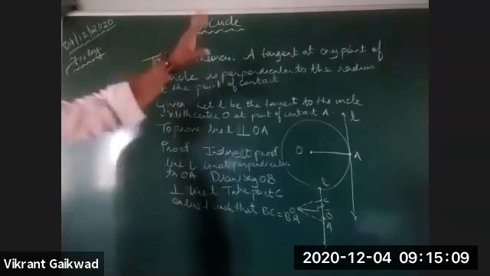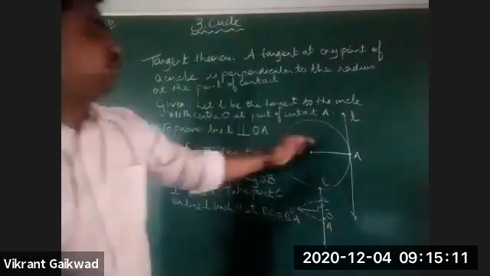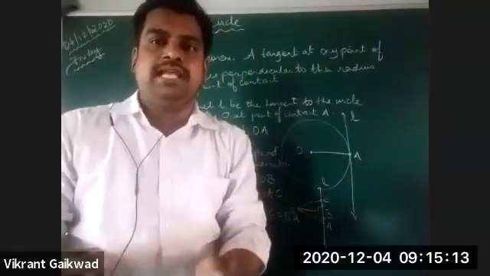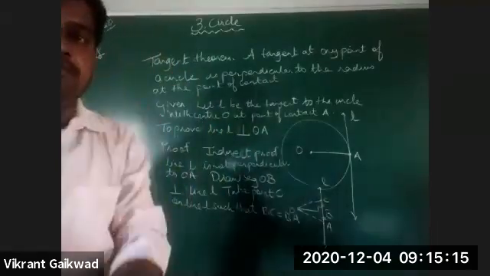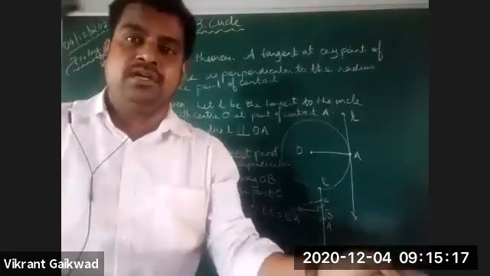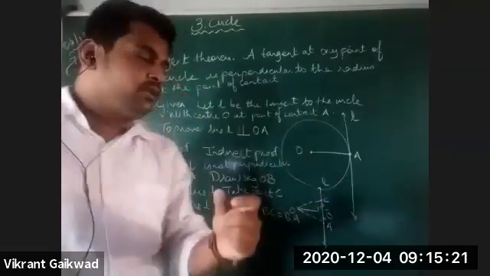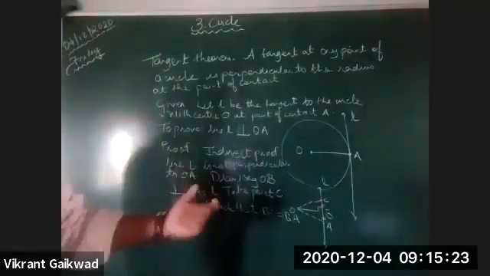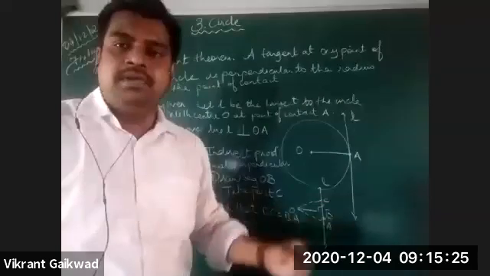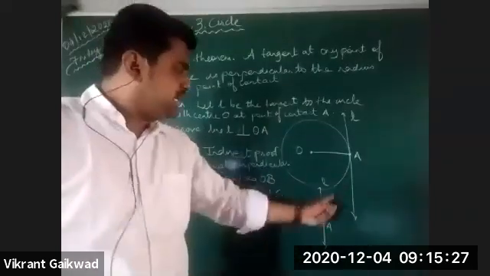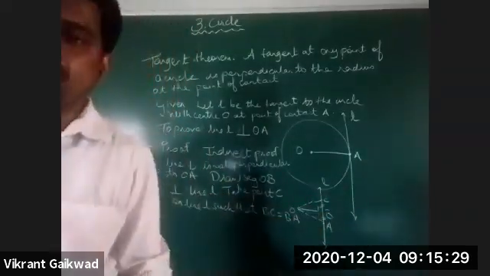What we assume is that OA is not perpendicular to line L. That means there might be some other point of contact which is perpendicular, so we take that point of contact as point B. So line L is perpendicular to OB.